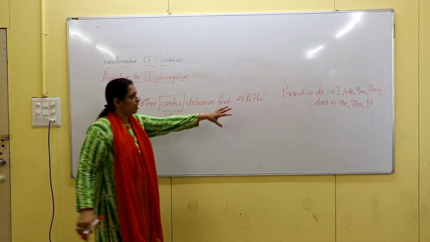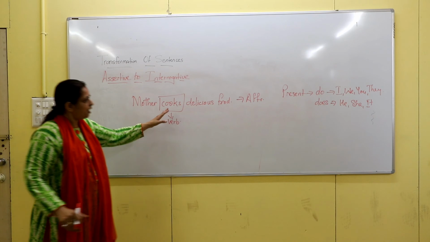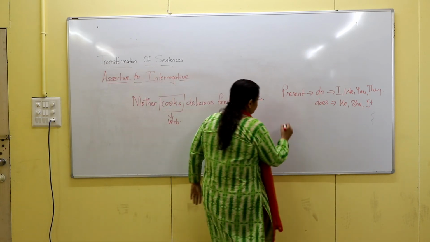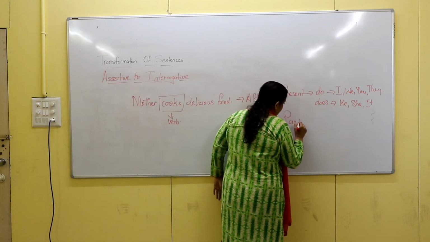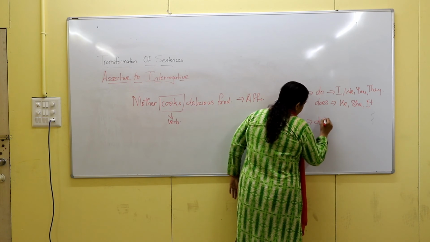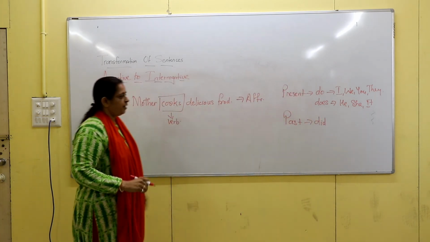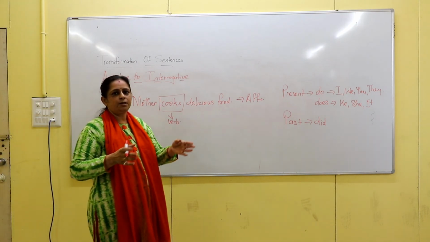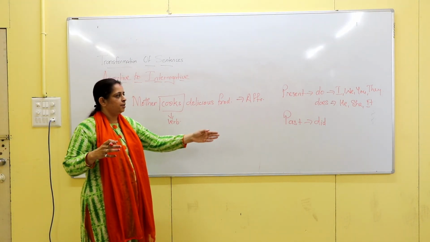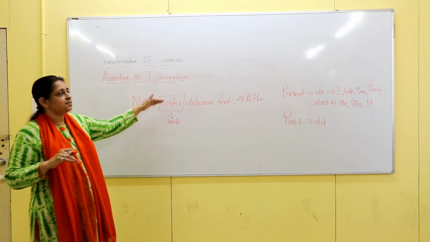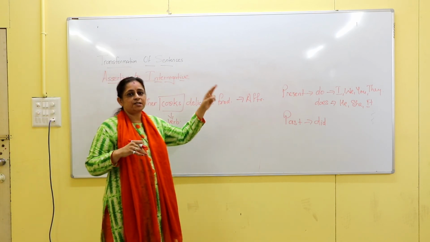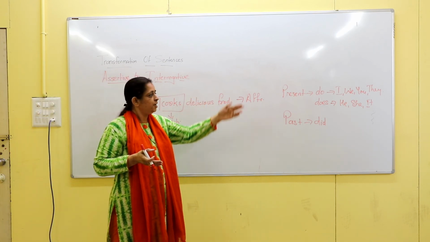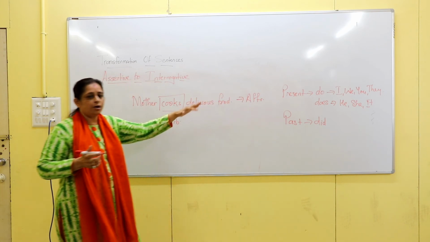Now, if the given verb is in the past tense, then you have to use the word did. Did is used with any form of the noun, whether it is singular or plural, it doesn't make any difference to did. But if the verb is in the present tense, then you have to see whether the given noun is in the singular form or plural form, and accordingly you have to apply do or does.